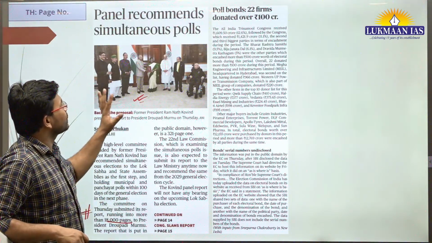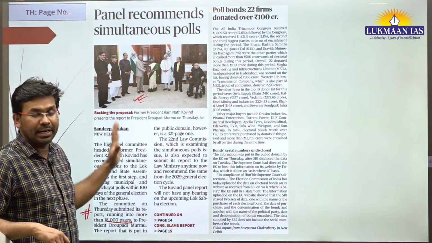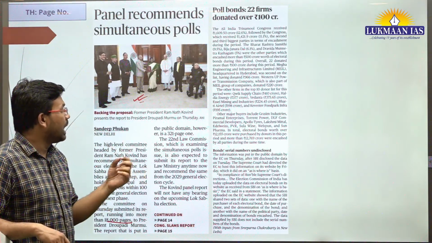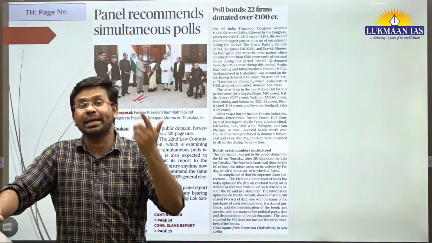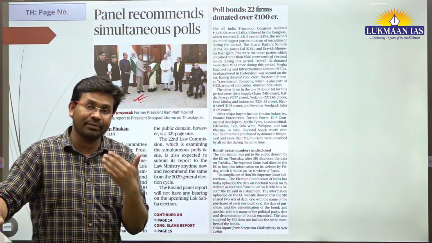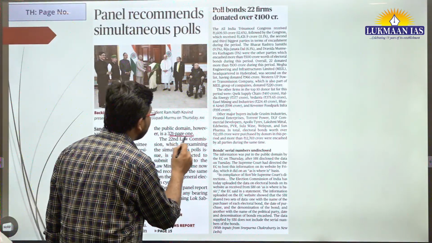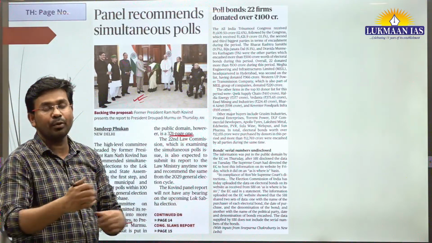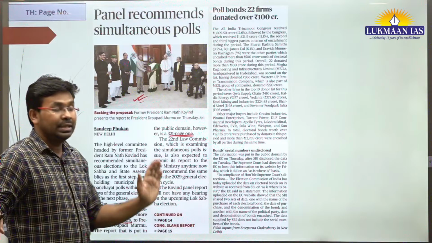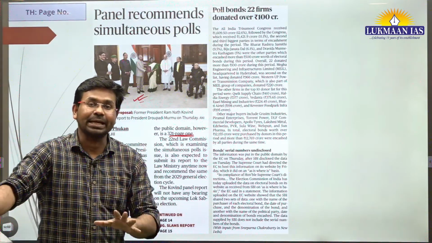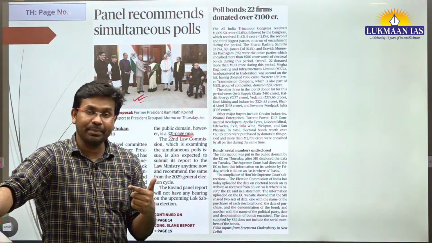More than 18,000 pages document, like, you know, this Ramnath Kovind panel has come out with. However, they have also made a document public. This document is available for the public at large, and this has 321 pages. They have suggested that India can conduct simultaneous elections, and this committee has recommended that